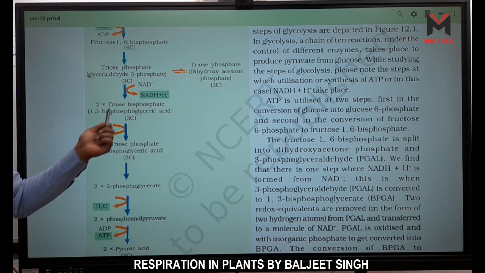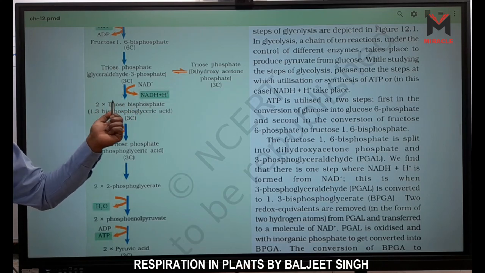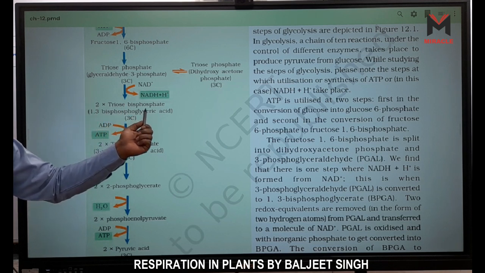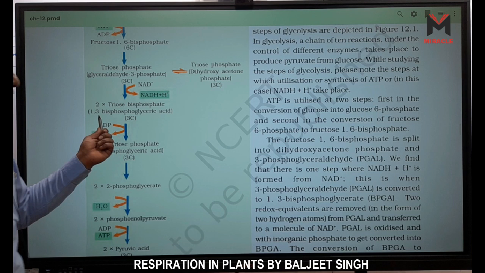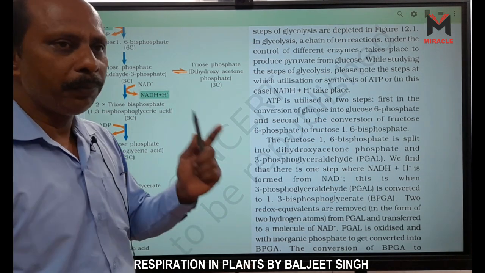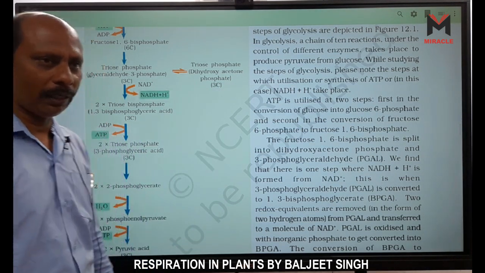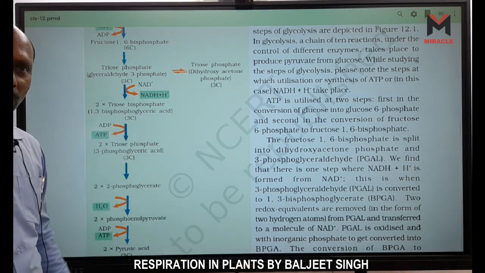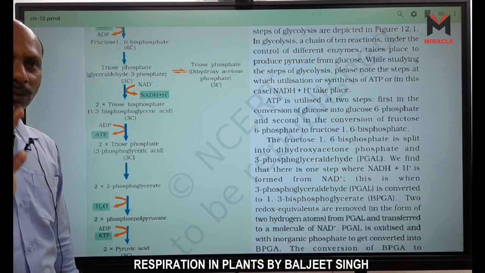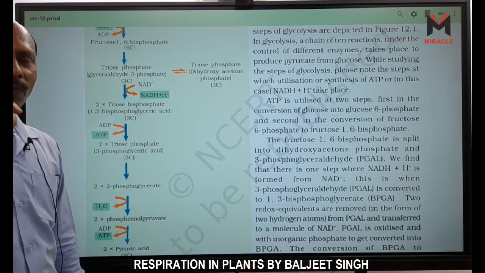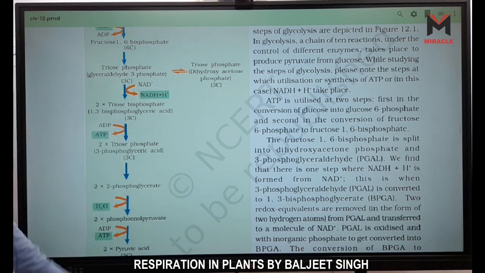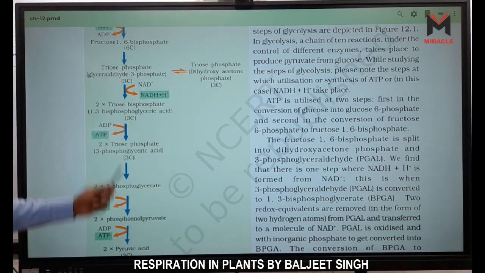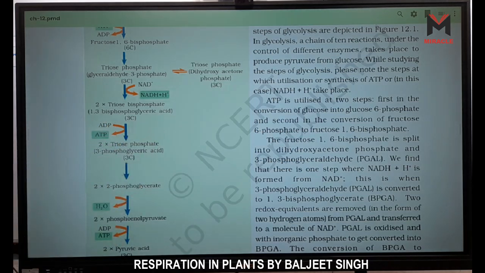Now after this, what happens here? 2 molecules of triose bisphosphate, BPGA, is the short form we use, right? Now 1,3, because it is a triose sugar, we have 3 carbon molecules on it. 1,3-bisphosphoglyceric acid, BPGA, right?